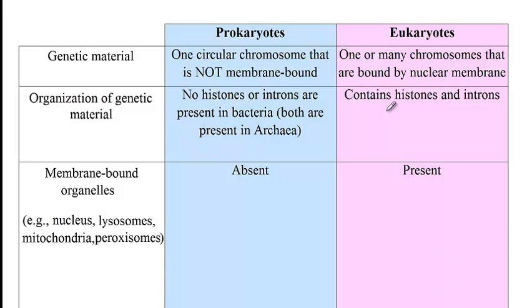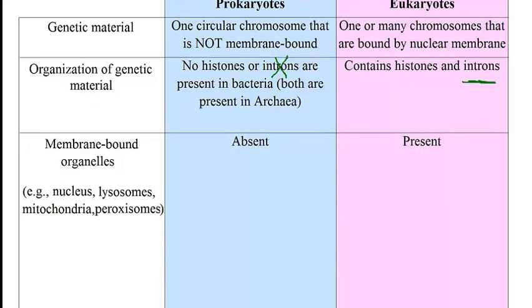In terms of organization of genetic material, there are no histones or no introns in bacteria. So histones, we just discussed, are in eukaryotic cells in order to help form a compact form of DNA. And then in our mitosis and meiosis video, we discussed how after mRNA is transcribed from DNA, eukaryotic cells have segments of mRNA that are non-coding. And those non-coding segments are called introns, which need to be removed through the splicing process. But introns are only found in eukaryotic cells. There are no introns in prokaryotic cells.